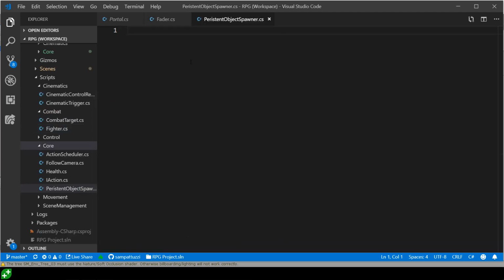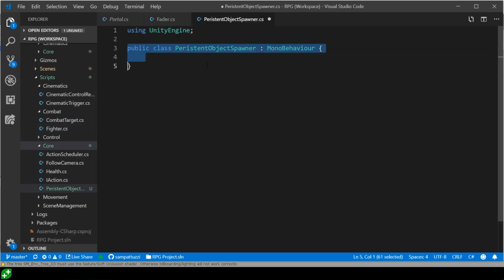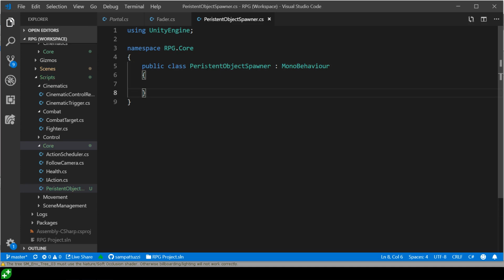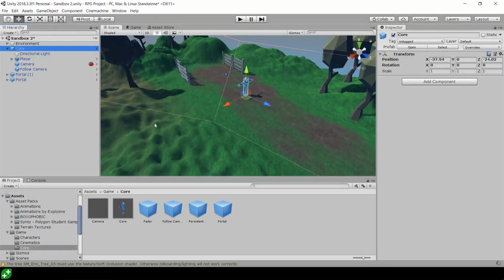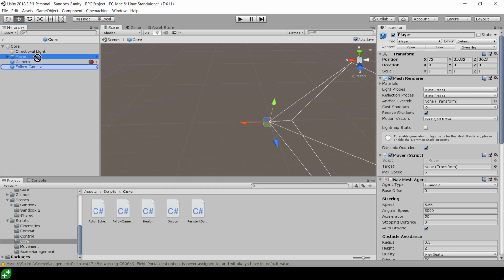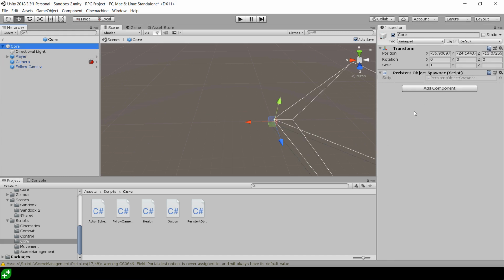And I am going to create the MonoBehaviour, and I'm going to namespace it to RPG.Core. And what I'm going to do with this spawner, while we've got it created, is go into the Core prefab, because we want this spawner in every scene. Whichever scene we start in, we want the persistent objects to get spawned. So I'm going to add this Core Persistent Object Spawner onto the Core prefab, the root of that. It doesn't really matter where it goes.